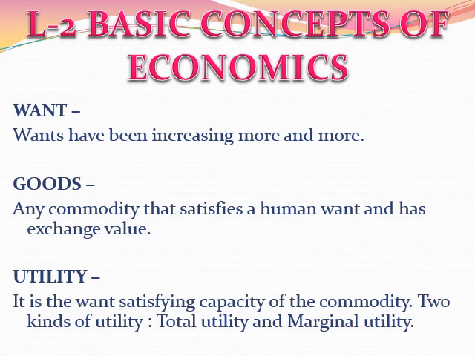Total utility means the total satisfaction that a consumer gets after consuming all the units or all the goods that he or she has taken, whereas marginal utility means satisfaction acquired by consuming one additional unit. So total utility means the complete or the entire satisfaction that a consumer receives, whereas marginal utility means that if in the total number of units another unit is added, the satisfaction a consumer gets from that additional unit will be marginal utility.